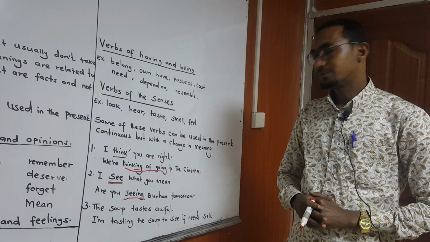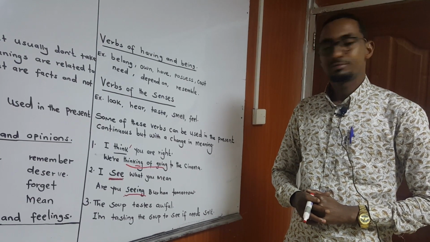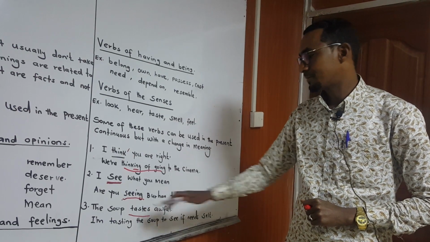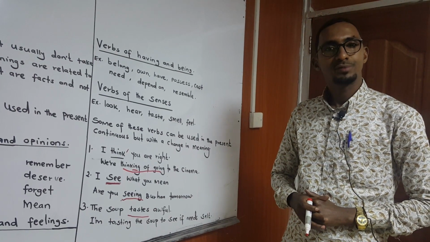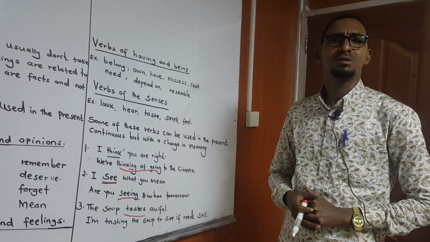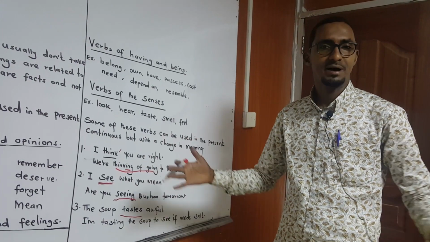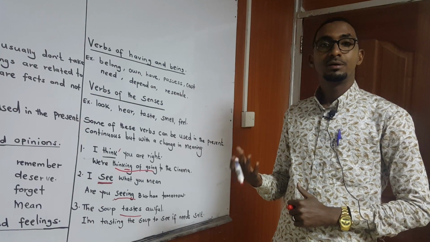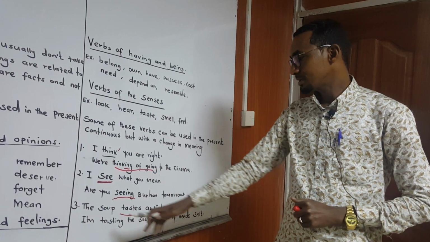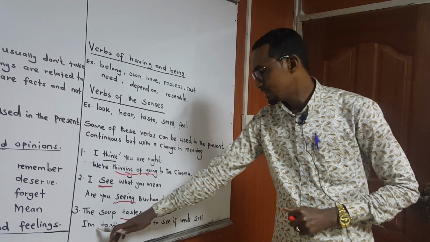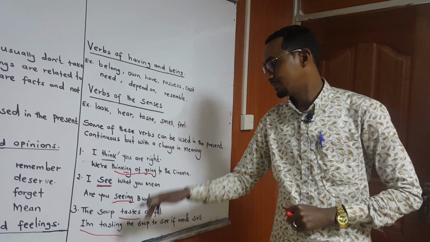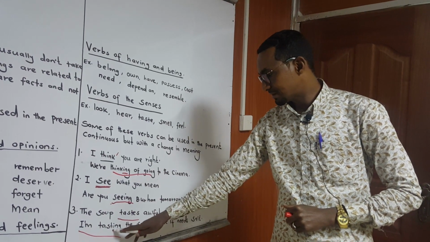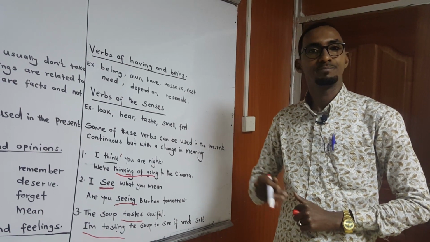The last one, the soup tastes awful. It's a state verb. The soup tastes awful. Awful is horrible, very bad, terrible. The soup is not good. I am tasting the soup. You see, this person is doing an action. This is called an activity, an action.